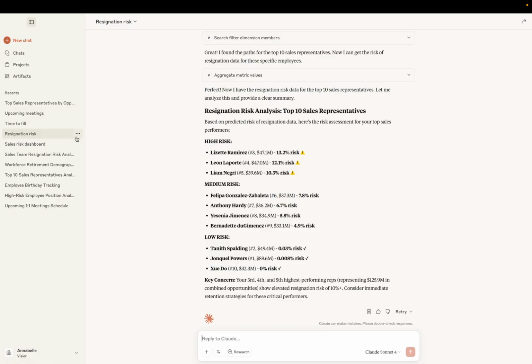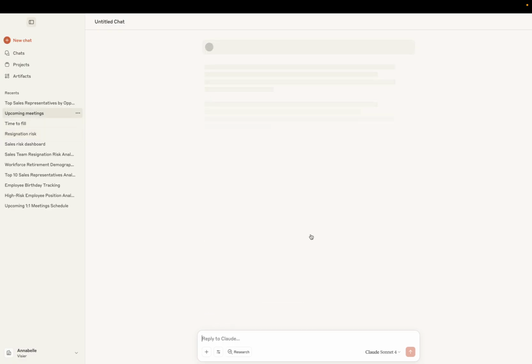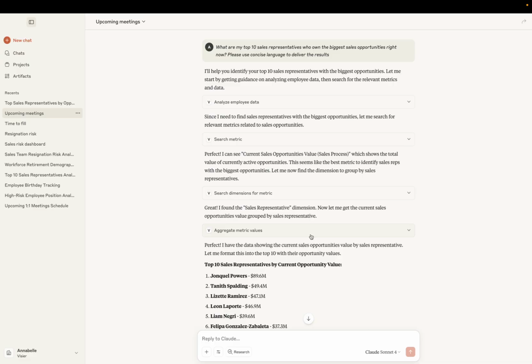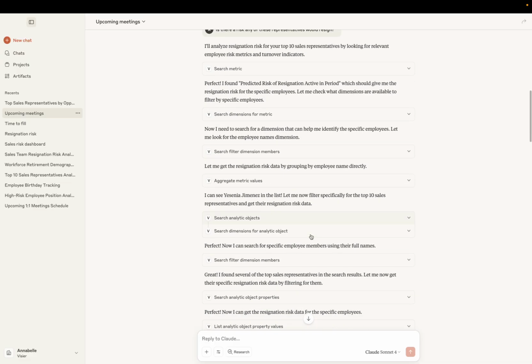But maybe I want to take up the recommendation here at the bottom where it says consider immediate retention strategies for my critical performers. So maybe my first action would be to schedule one-on-ones with them, but I'm not really sure if I have any set up. So maybe I'll ask, hey, do I have any upcoming meetings with these at-risk sales representatives?